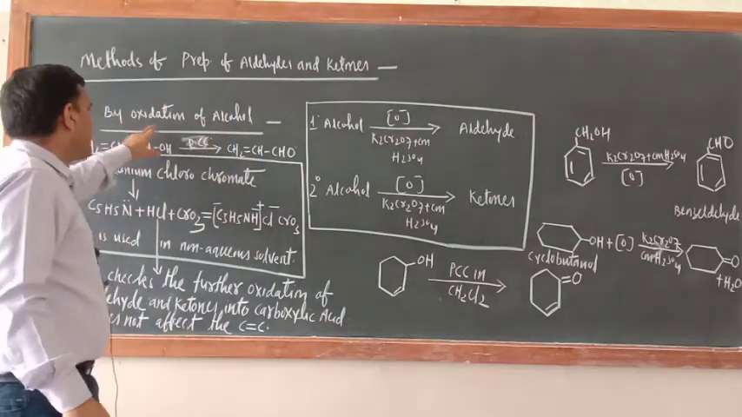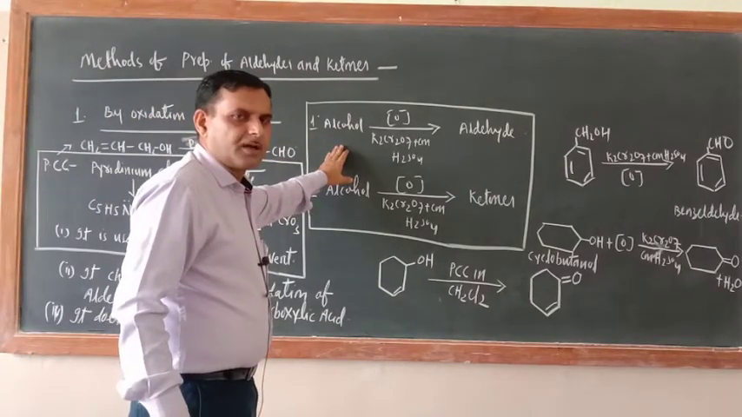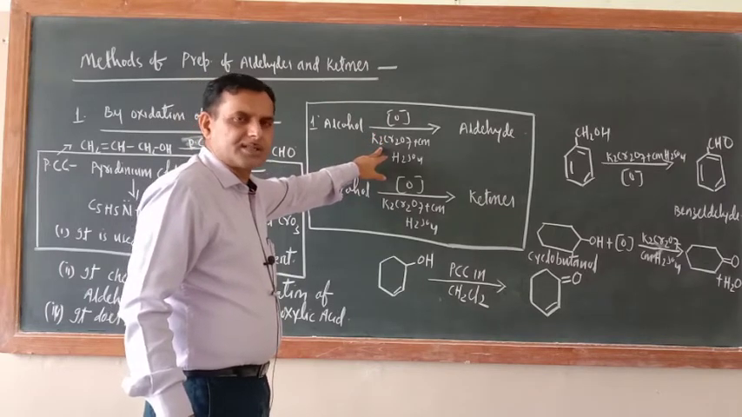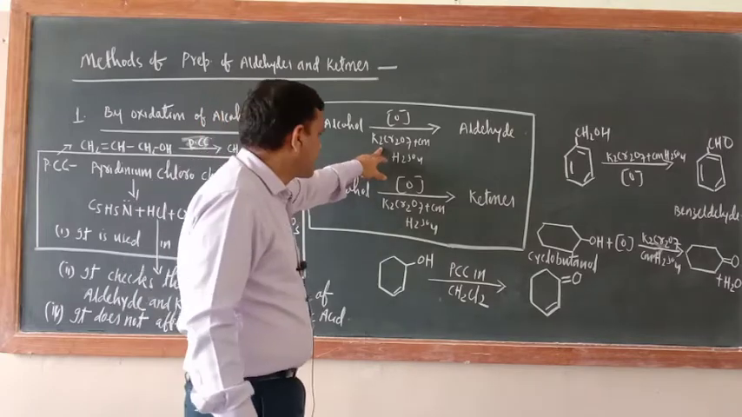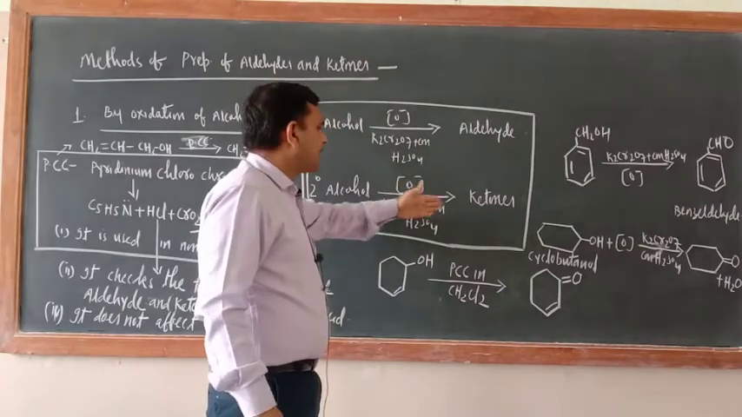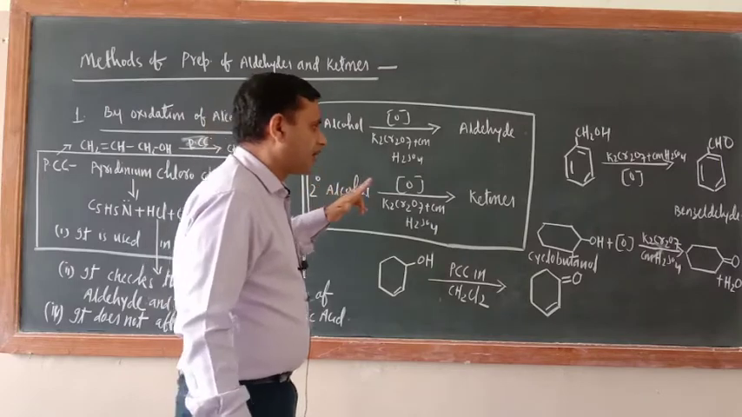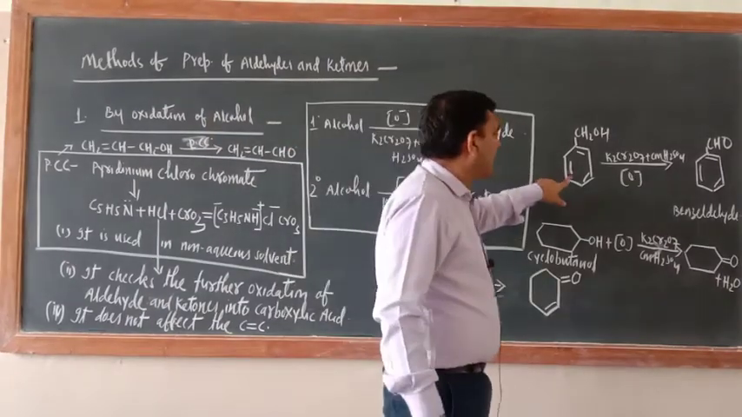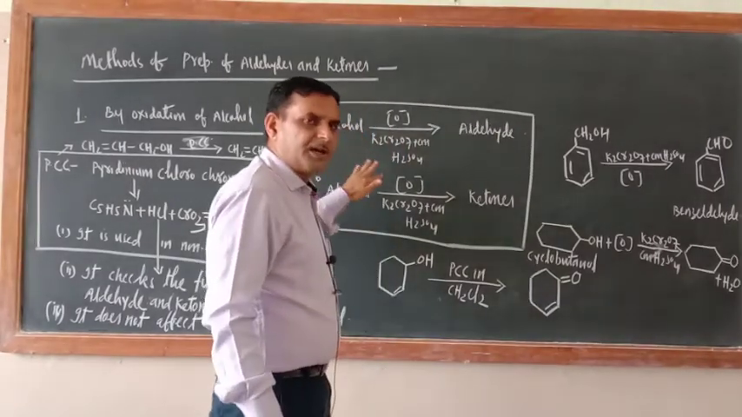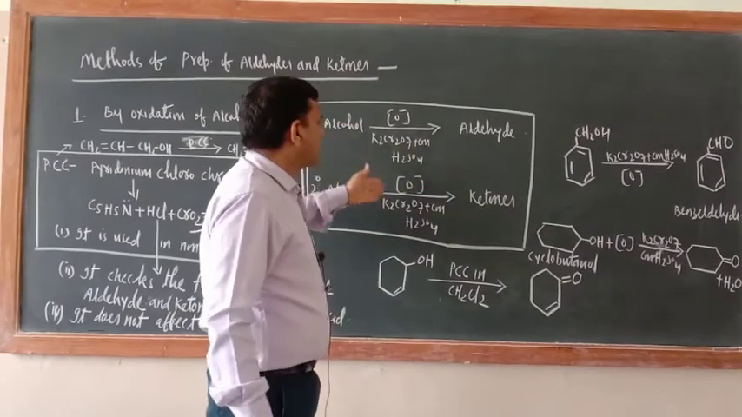First one is by oxidation of alcohol. In the alcohol chapter we have completed this. 1 degree alcohol, when subjected to oxidation in presence of KMnO4 concentrated H2SO4 or K2Cr2O7 H2SO4, gives aldehyde as the product. 2 degree alcohol is oxidized into ketone. What we have not discussed is aromatic alcohol. As aliphatic alcohol can be oxidized into aldehydes and ketones, now in these methods some problem is there.